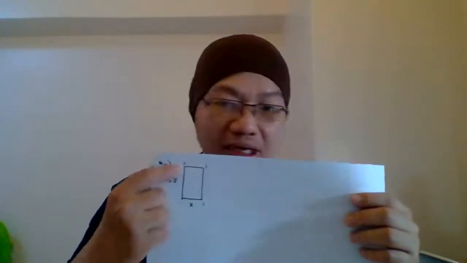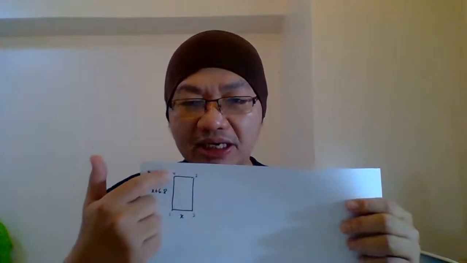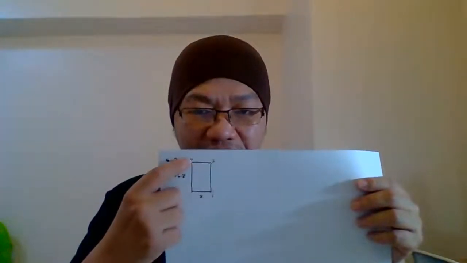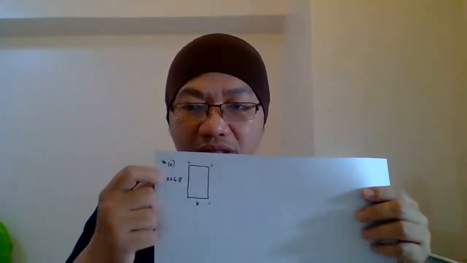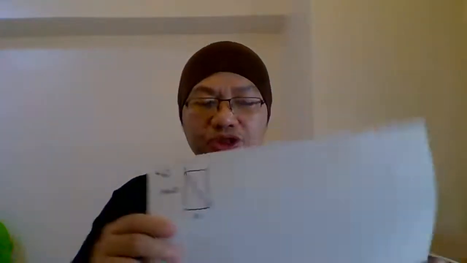So the length from this one to here is 100 units. But the same goes for 4 and 2. So that means this line is actually the longest length on the diagram. If you sketch the line, if you connect 4 and 2, or 3 and 1, so from here I connect 4 and 2. I connect the line. So if I connect the line, it's supposed to be like this.